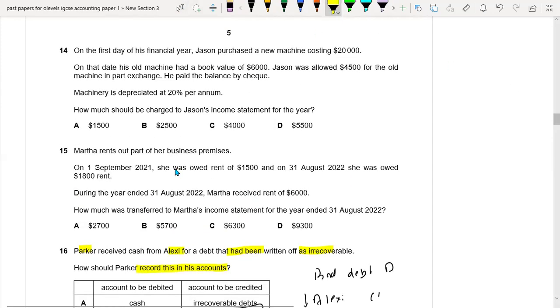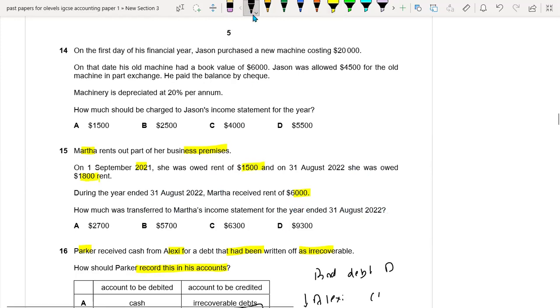Question number 15. Martha rents out part of the business premises. On 1st September 2021, she was owed rent of 1500 and on 31st August 2022, she was owed rent of 1800. During the year ended 31st August 2022, Martha received rent of 6,000. How much was transferred to Martha's income statement for the year ended?